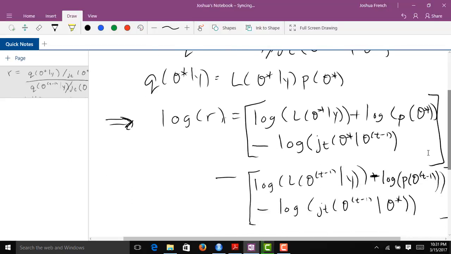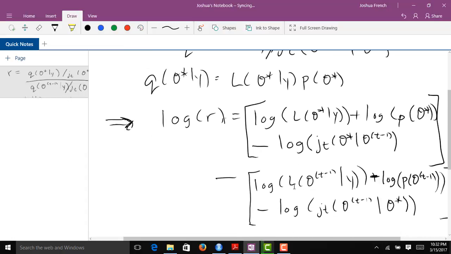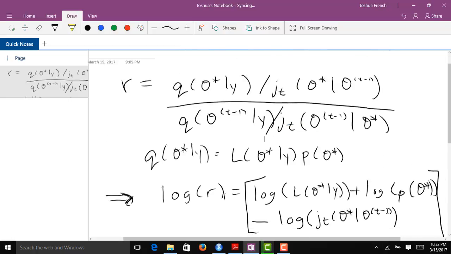And all of that, we're going to take that quantity and then subtract from it the log of everything in the denominator here, which is going to be the natural log of the likelihood function evaluated at theta t minus 1 plus the log of the prior density evaluated at theta t minus 1 minus the log of the jump density evaluated at theta t minus 1 given the currently sampled value theta star.